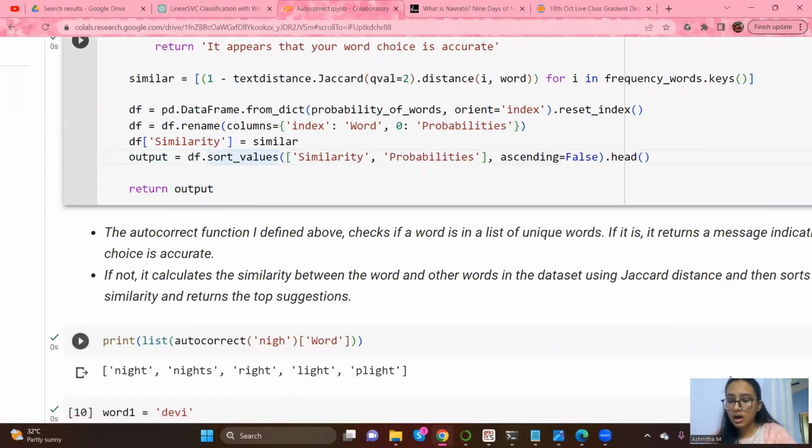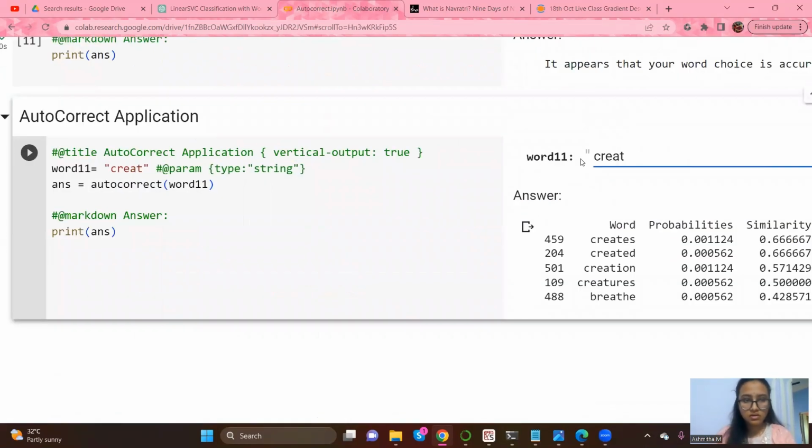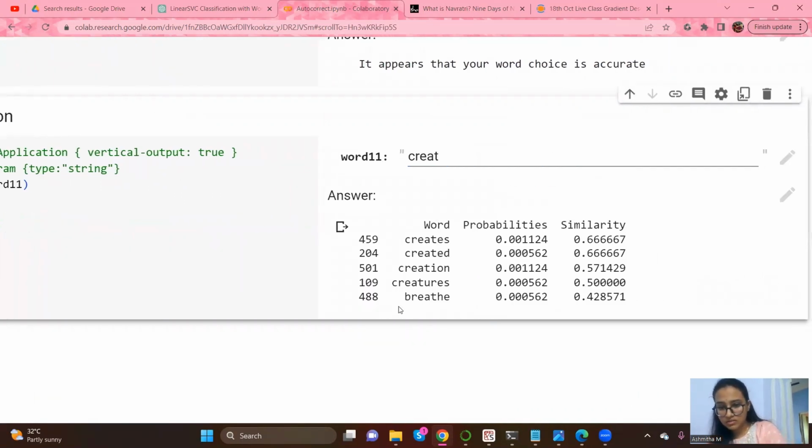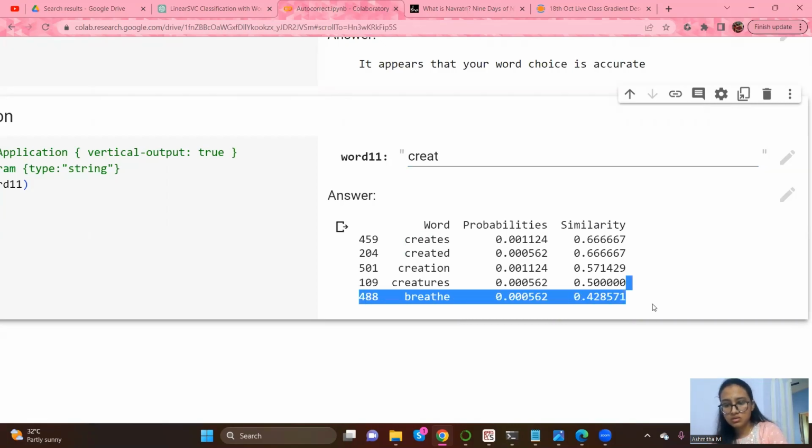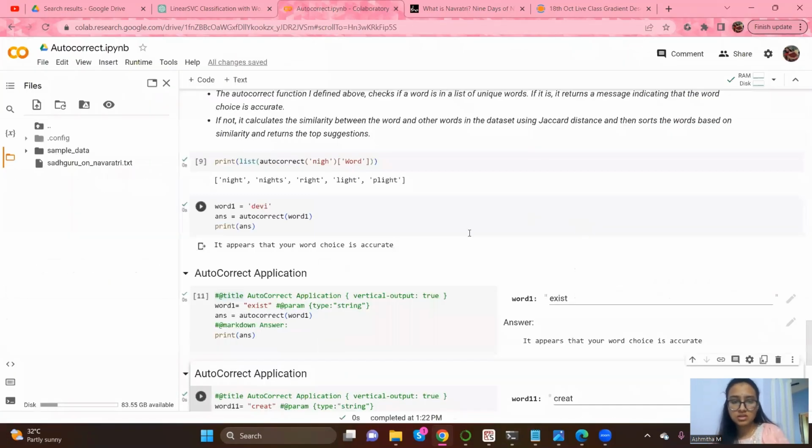We want our autocorrect application to match the most similar words. Ascending is equal to false means we want the similarity scores in descending order so that we will easily get the most similar word. Executing this cell. Now it has given me 5 options. First one is very similar. And the similarity scores, this is why we wanted it in descending order. So this could be creates, created, creation, creatures, or breathe. This is completely dissimilar. The score explains. Anyway, so that's the autocorrect.